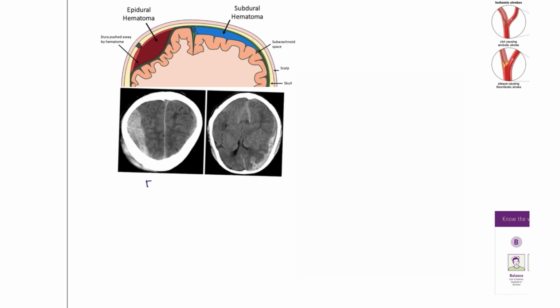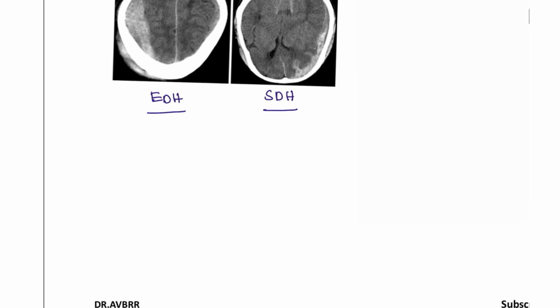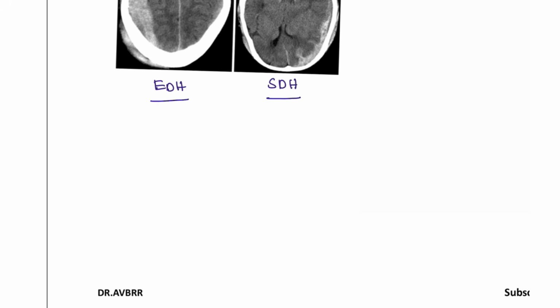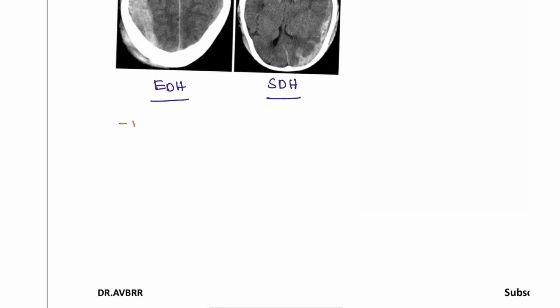Next, two important points about this. So this is the condition of the epidural hematoma. This is the subdural hematoma. To differentiate between the epidural hematoma and the subdural hematoma, we have been discussing this in surgery, FSM, and many other places, so it is that important. The epidural involves the middle meningeal artery, and the subdural involves the bridging veins.